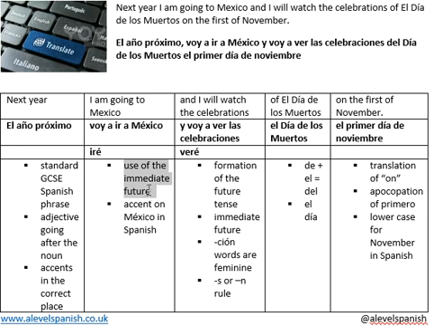So that's the immediate future using the parts of the present tense of the verb ir. Voy, vas, va, vamos, vais, van. And of course here we're using the word voy. And so that's the voy a ir, I'm going to go. Or you could use just iré, which is I will go. And of course there's an accent on México in Spanish. So they're the 2 points I'd like to make there.